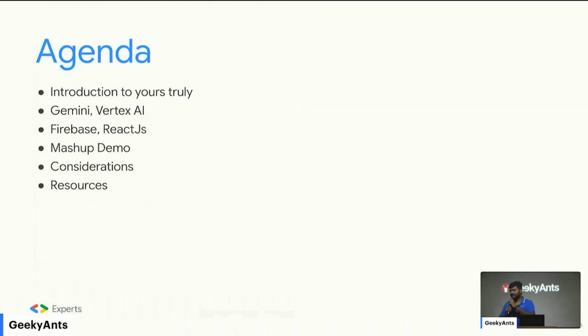The agenda is really small. Introduction to yours truly, already done. And then there's Gemini, Vertex AI, I'll introduce them together. Firebase and React.js again introduced together. Then we will have a very small demo. I'll show you how to do it. And very honestly, this is a very easy talk. There's nothing difficult in it. It's really simple. And then we'll talk about some of the considerations. And then finally, I'll share some resources.